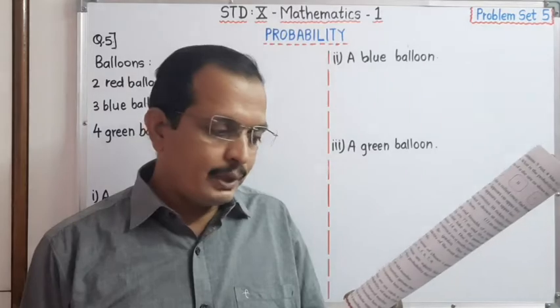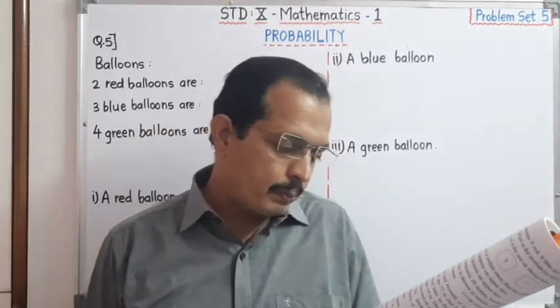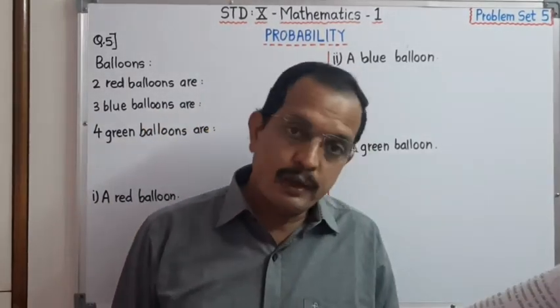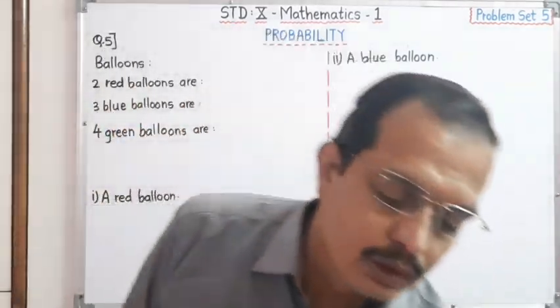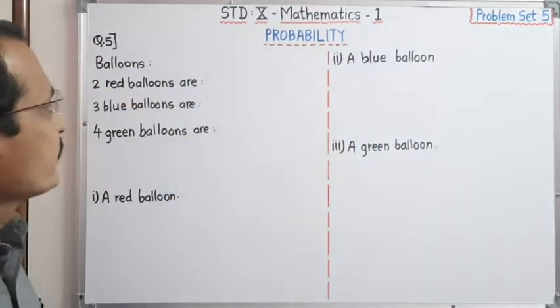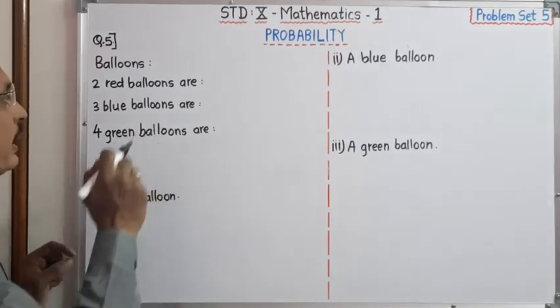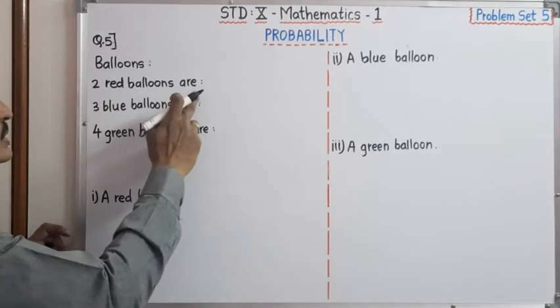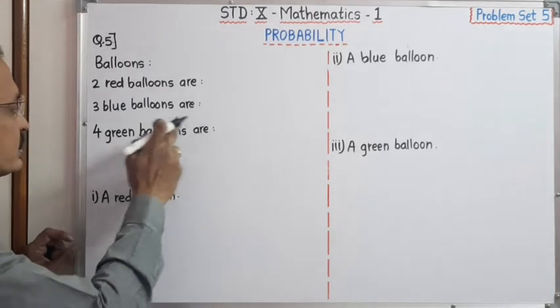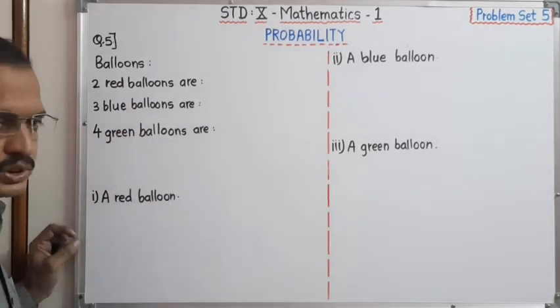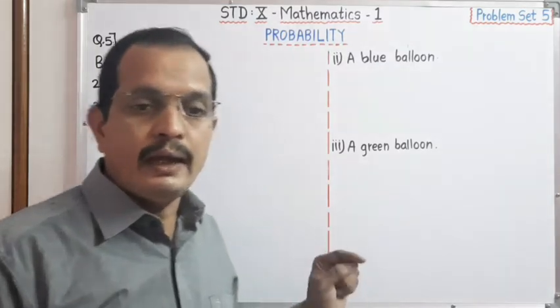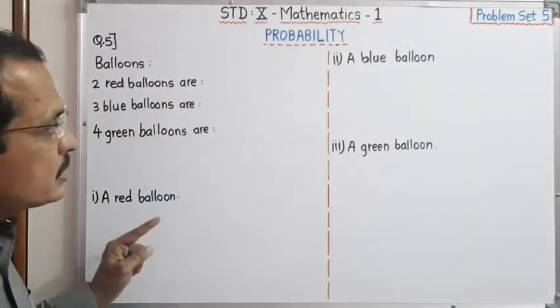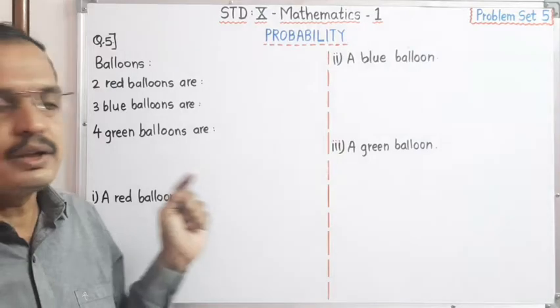What is the probability of the event that Pranali gets a red balloon, a blue balloon and a green balloon? Dear student, see, there are 2 red balloons, 3 blue balloons and 4 green balloons. Out of this, one has to be chosen, and for that 3 events are given.